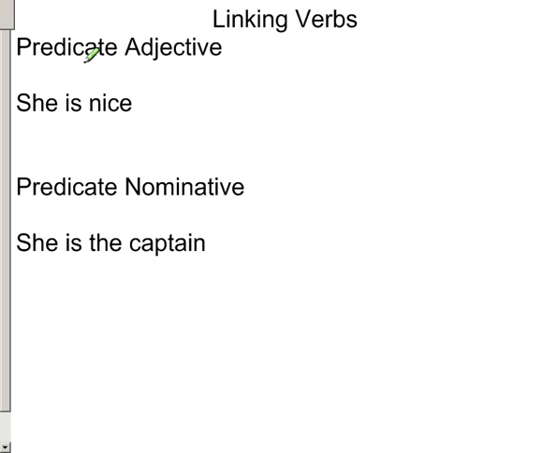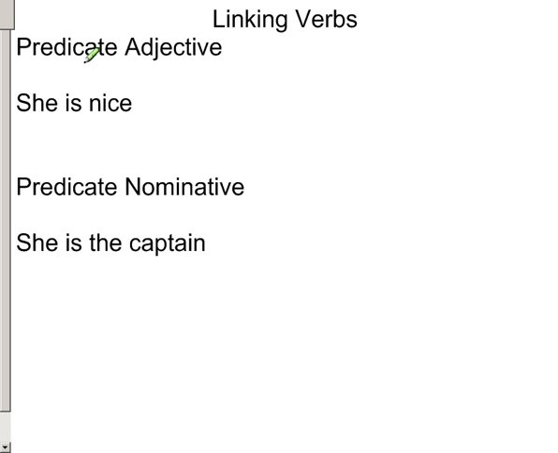So usually we can spot linking verbs in a sentence because they are forms of the verb be. Am, is, are, was, were, have, has, had, be, being, could have been, should have been, will be, shall be, etc. However, that's not always the case. Sometimes we look at a verb and it looks like an action verb, but it's not. But anyway, before I digress, let's get into what linking verbs do.